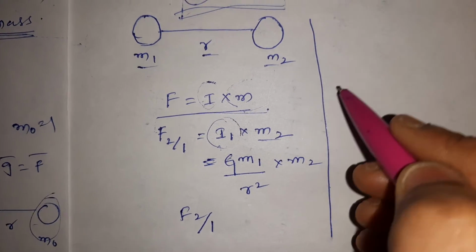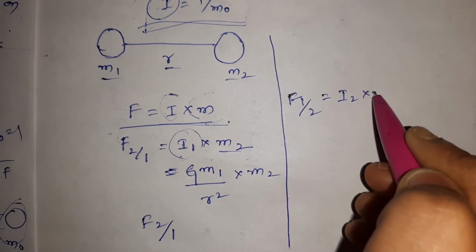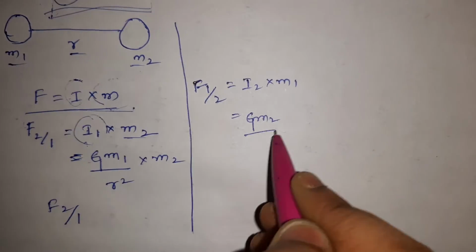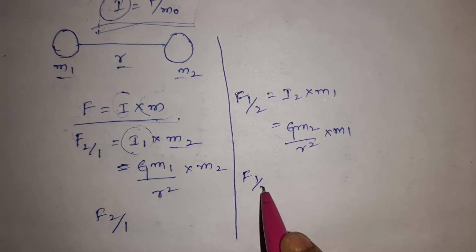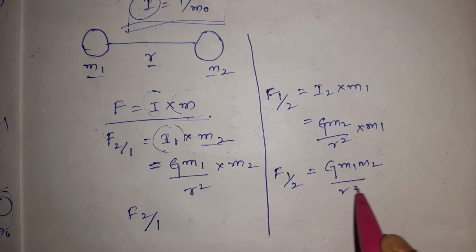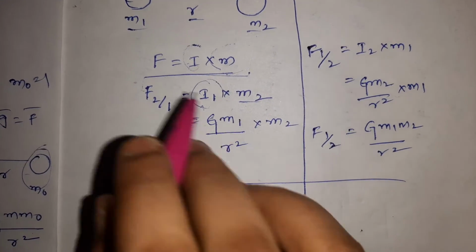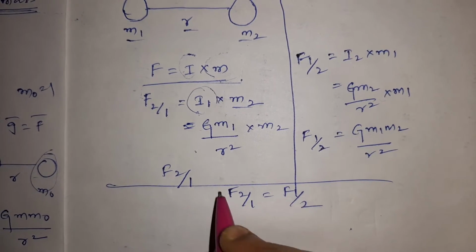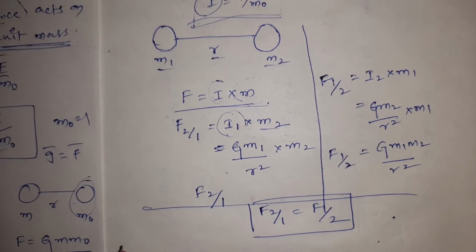In the similar way, F12 is equal to I2 into M1. I2 is nothing but G M2 by R square, into M1, and therefore F12 is equal to G M1 M2 by R square. From the two conditions, we can say that F21 is equal to F12, right? The force is equal.